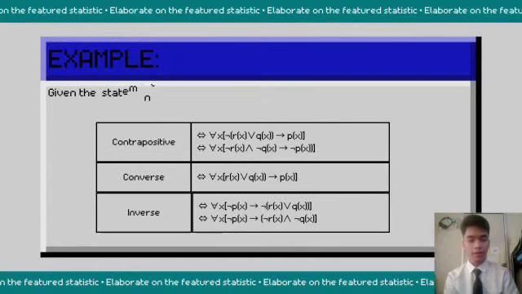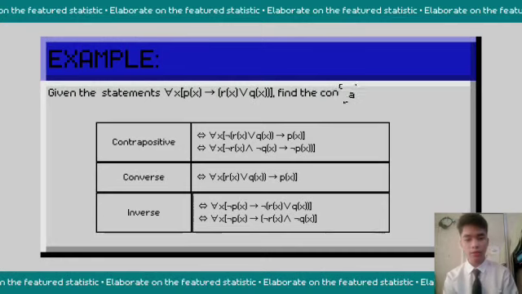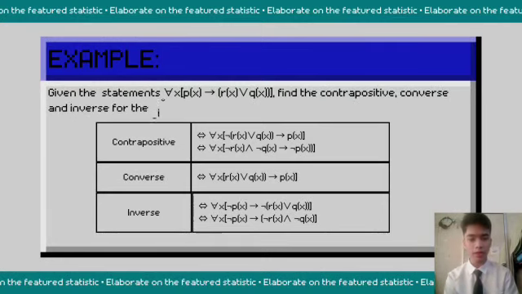For better understanding, here is an example. Given the statement for all x, Px implies in bracket Rx or Qx, find the contrapositive, converse, and inverse for the given statement. Okay, the first one is the contrapositive, which I mentioned earlier.